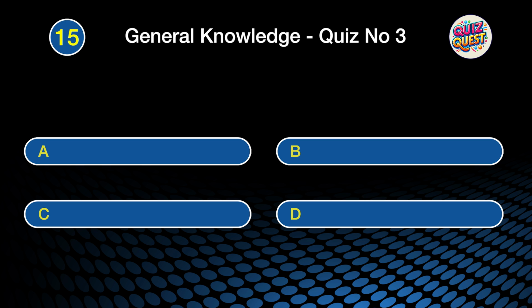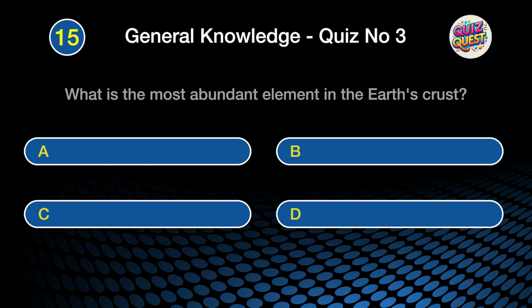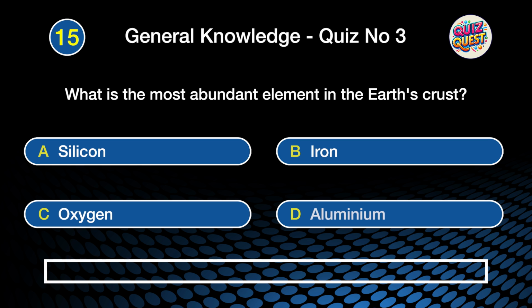Question 15. What is the most abundant element in the Earth's crust? Is it A. Silicon, B. Iron, C. Oxygen, or D. Aluminium?